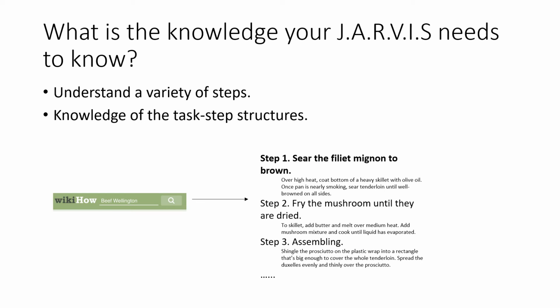The second thing the AI assistant needs to know is the procedural knowledge of task step structures. People can summarize such procedural knowledge into a knowledge base like wikiHow. It contains numerous articles about different tasks, and each article is a step sequence to accomplish certain task. Wait, what did you just say? wikiHow? Yes, that's exactly what we need.